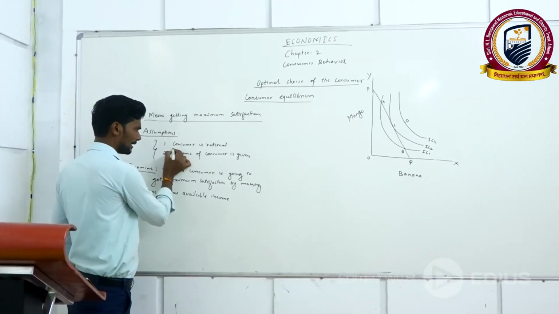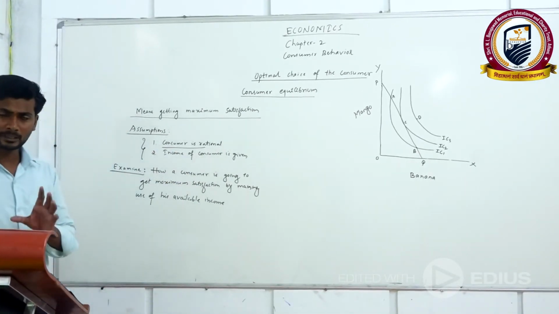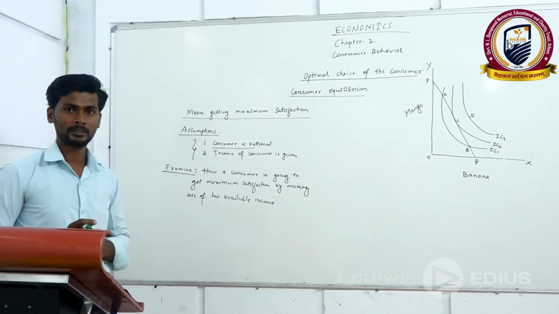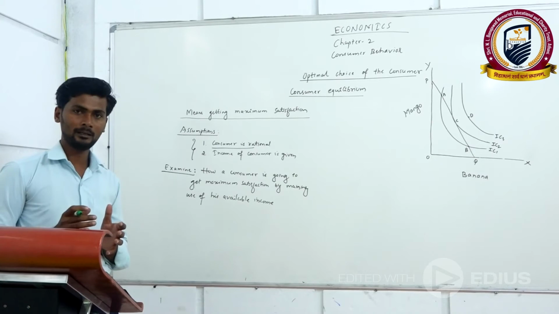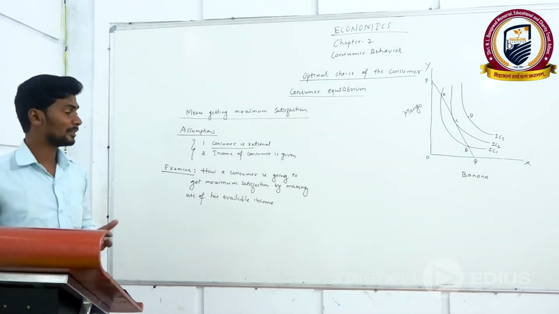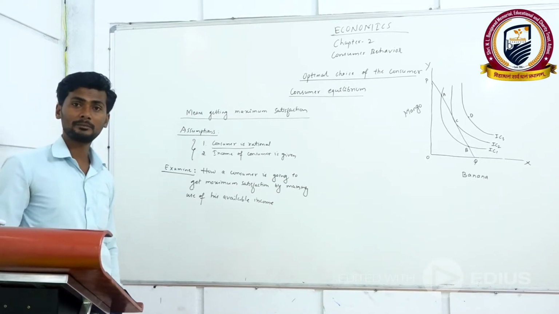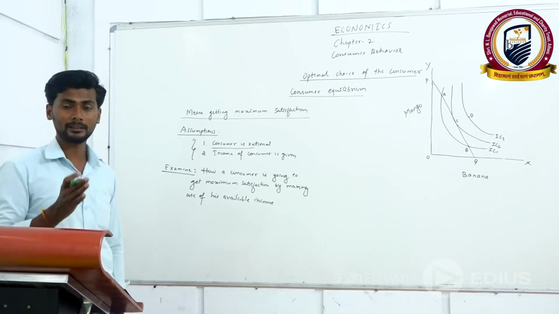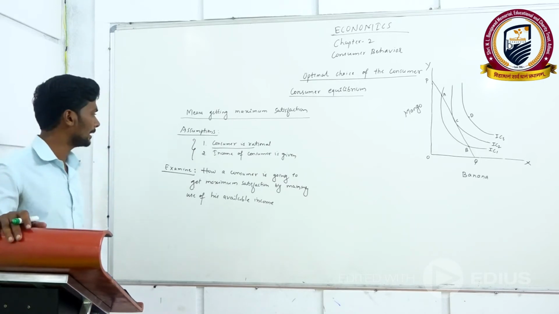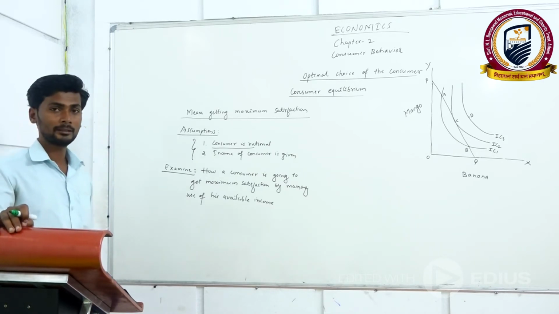One is that the consumer is rational, which means the consumer is aware of what he is doing. He has an idea of how he is going to get maximum satisfaction by the consumption of goods and services. He has awareness about his decisions. The second one is that the income of the consumer is given.